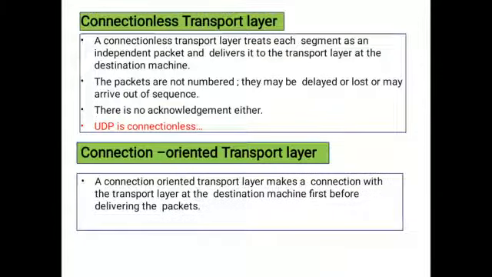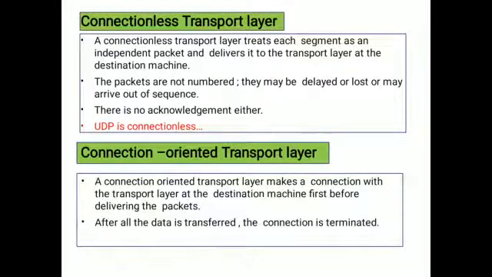A connection oriented transport layer makes a connection with the transport layer at the destination machine first before delivering the packets. So first it will establish the connection before transmitting the data. Once the connection is established, then only it starts transmitting the data.